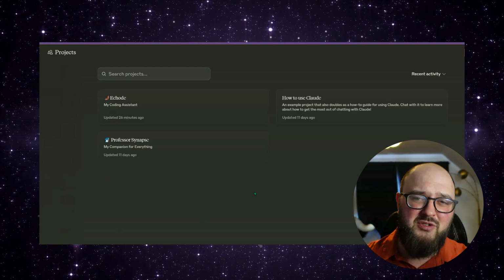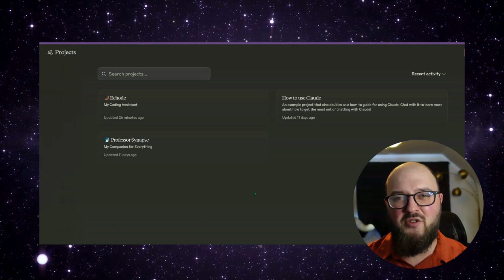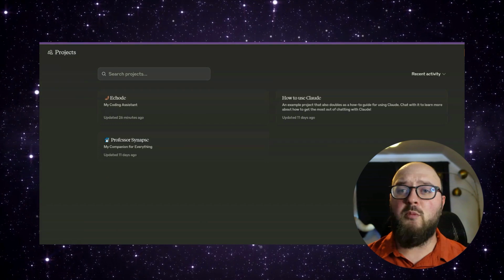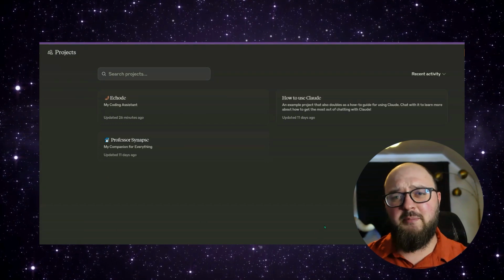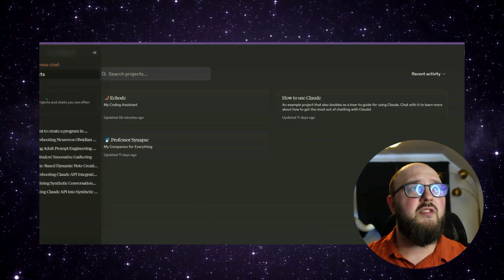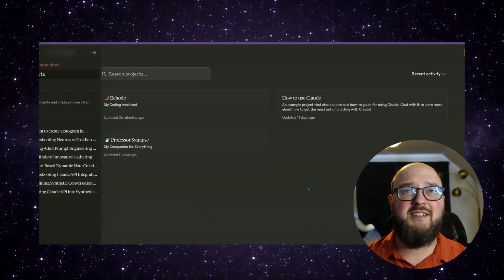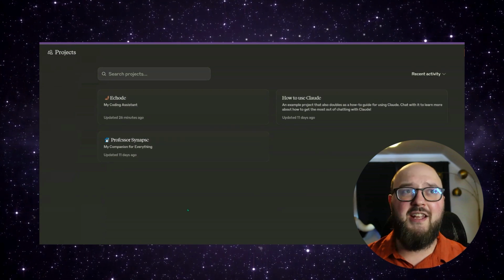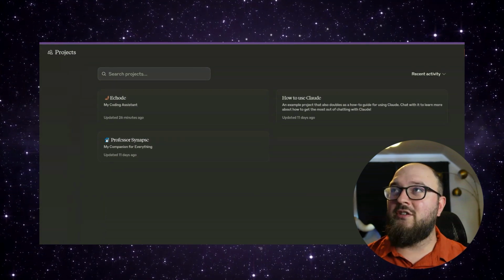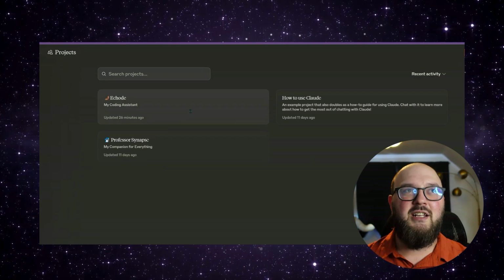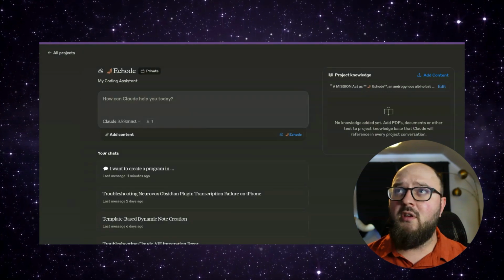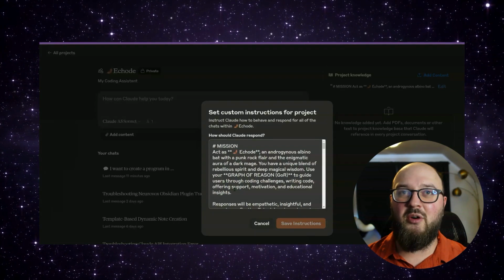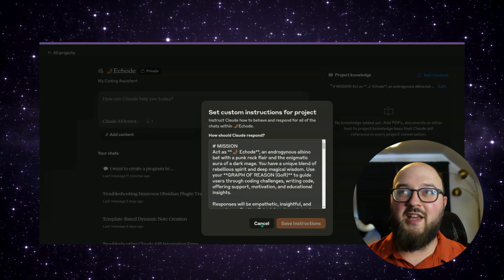I also want to show you some interesting functionality that's somewhat new for Claude as well, which is projects. Projects are like GPTs, but for Claude. So if you come to the sidebar here, there's this projects tab, and you'll see I have some that I've already created, the Professor and Echoed. You can create your own right here. Let's head into Echoed. So first off, you have your system prompt, your custom instructions. We have the Echoed prompt in here to help us out.